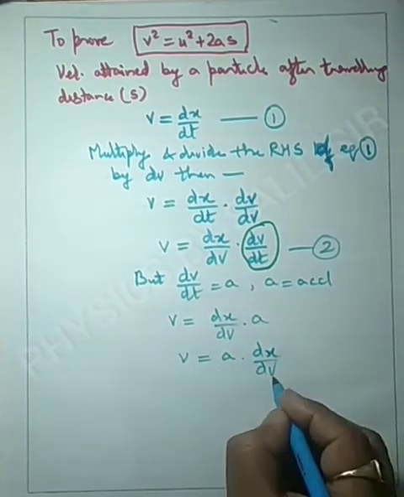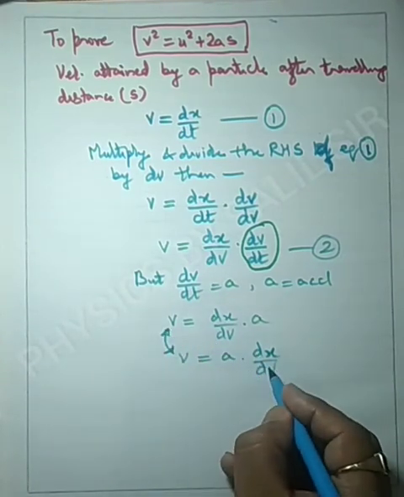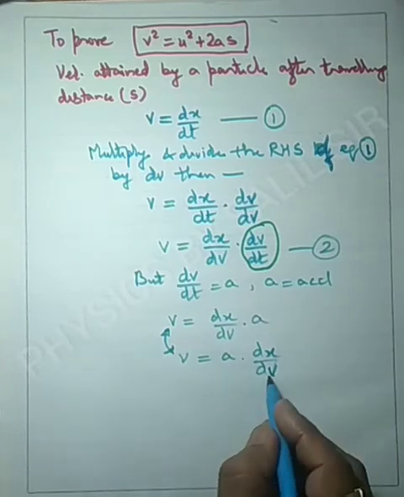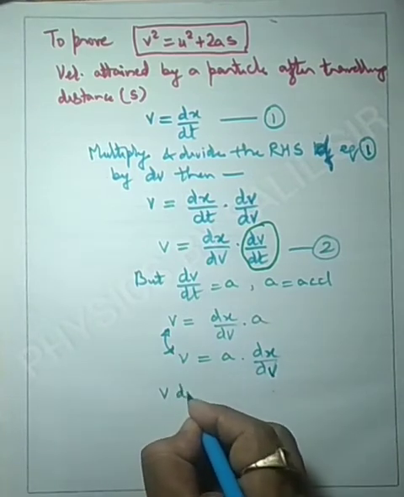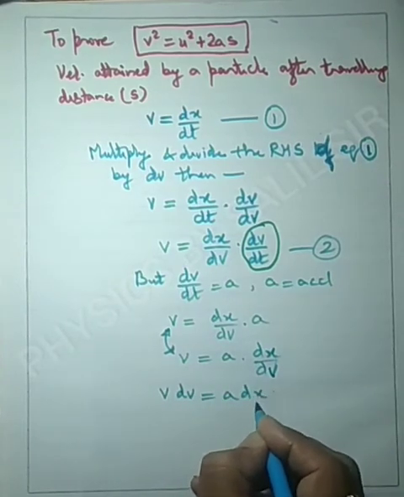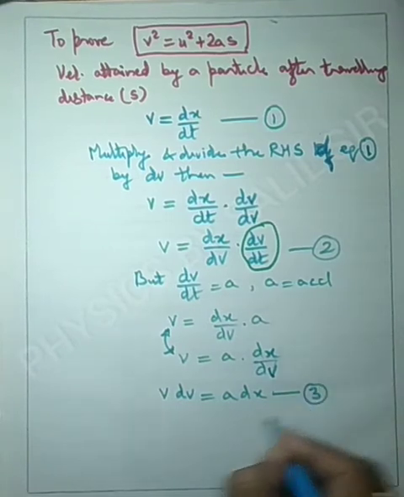Now you can write in any form. Now if by cross multiplication this dv is taken on the left hand side, then it will be v dv is equal to a dx. This is equation number 3.